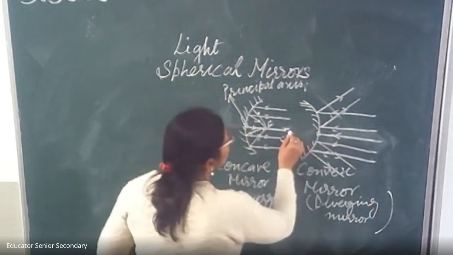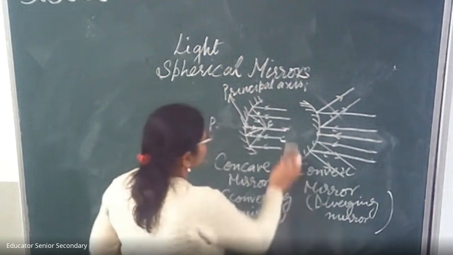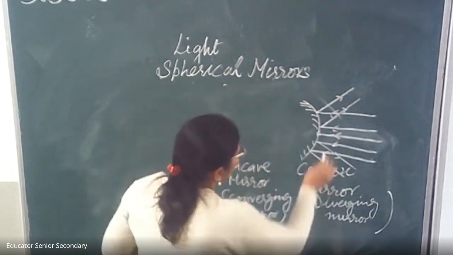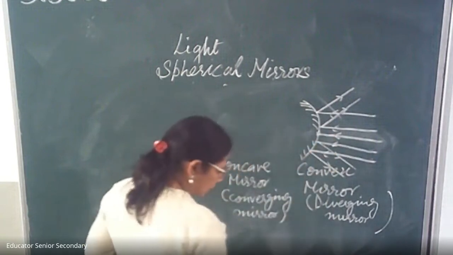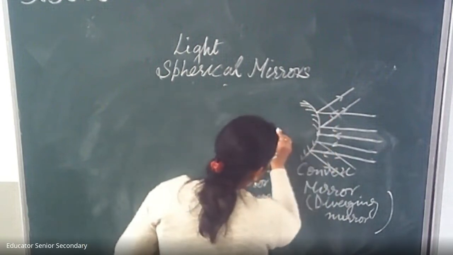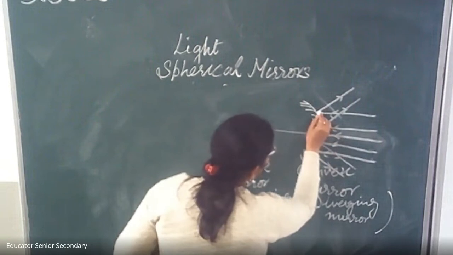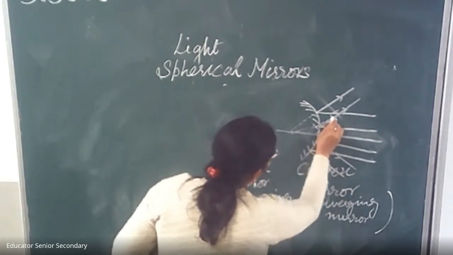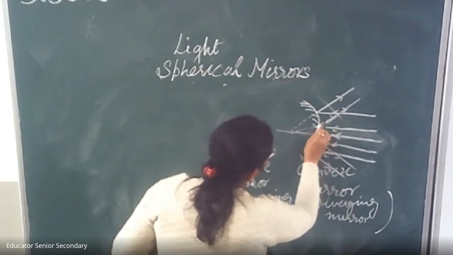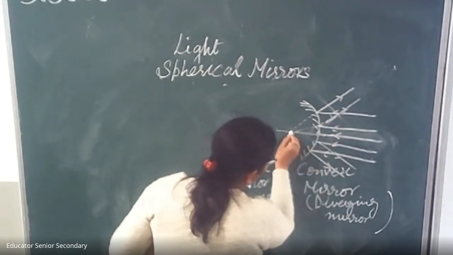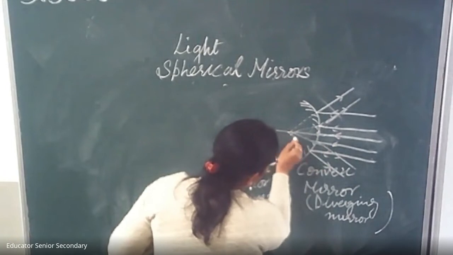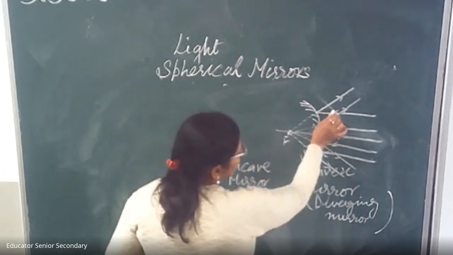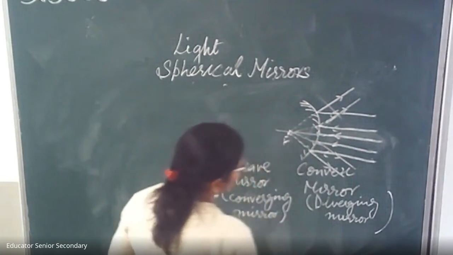But you see these rays, it seems they are coming from the back of the mirror, from some point, and this is the focus of this convex mirror.